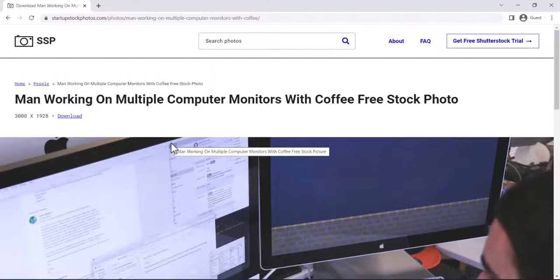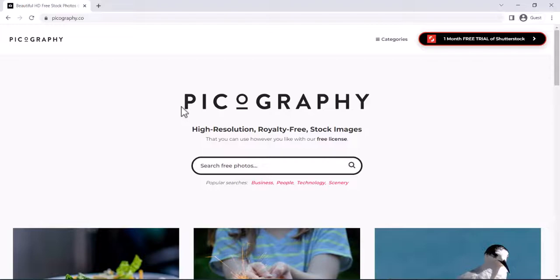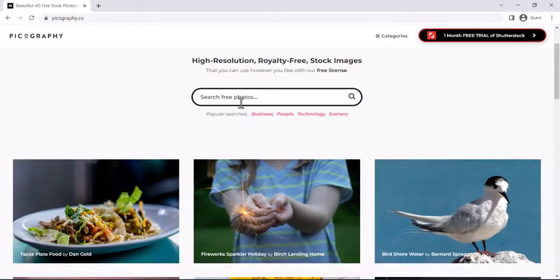So the next one in the list is Picography. Again, these are very high resolution royalty free stock images that you can use however you like with their free license. Picography offers gorgeous high resolution free photos, and these free photos can be used for any project. No attribution is needed. So you can download your favorite image and use it for your creativity.